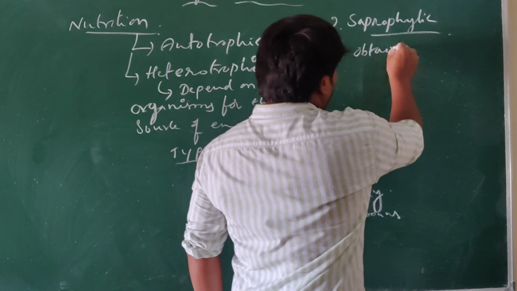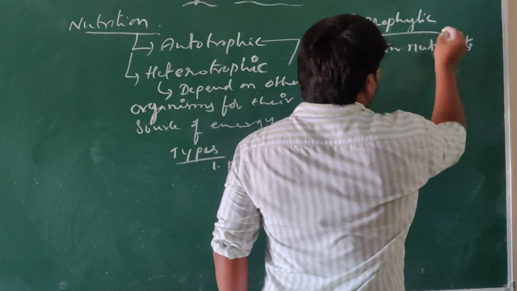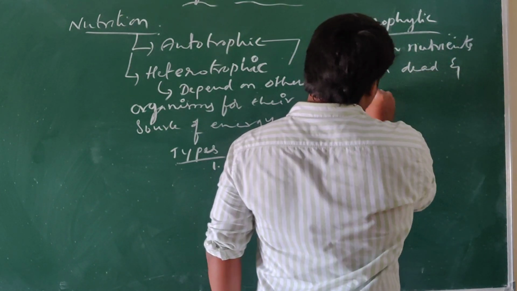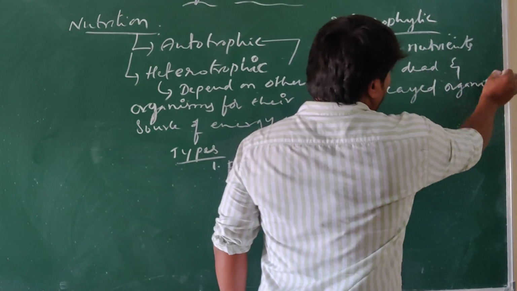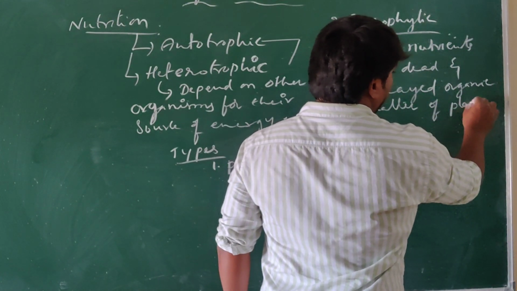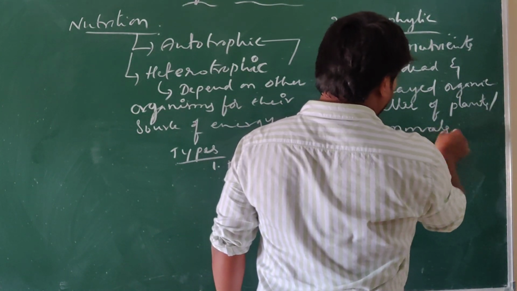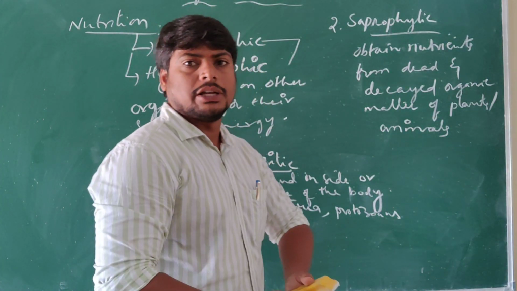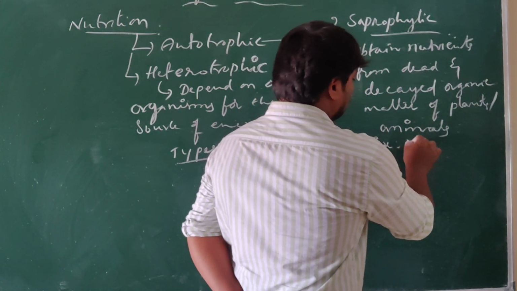So, they obtain nutrients from dead and decayed organic matter, either plants or from the animals. Such type of nutrition we call saprophytic mode of nutrition. Understand? Under saprophytic mode of nutrition we can take an example like mushroom.